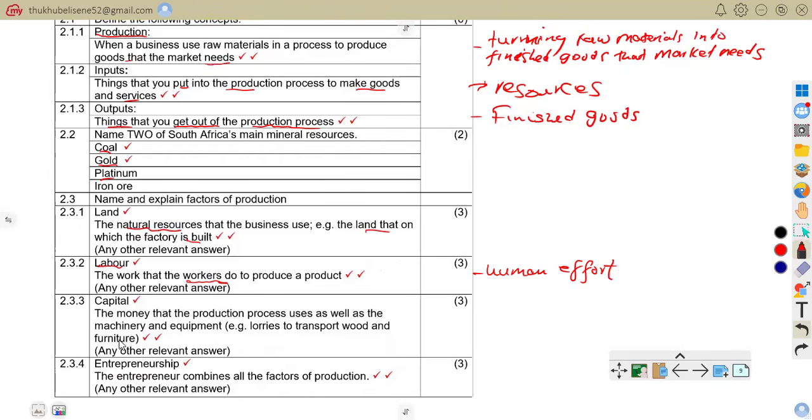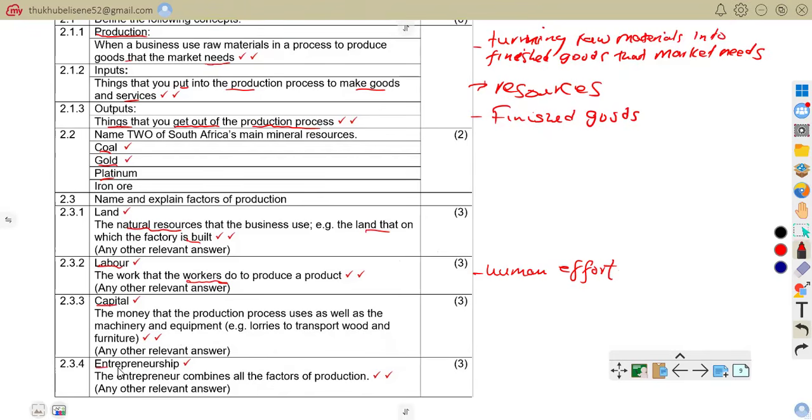Capital is the money that the production process uses as well as the machinery or equipment, e.g. lorries to transport wood and furniture. So capital can be man-made resources like machinery, tools, and the money used to produce goods.